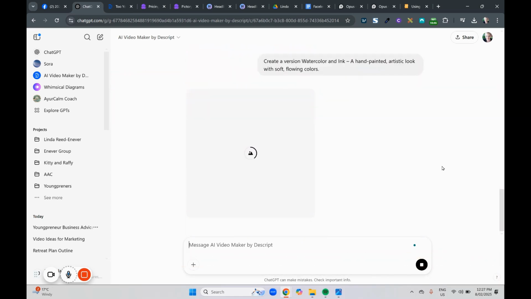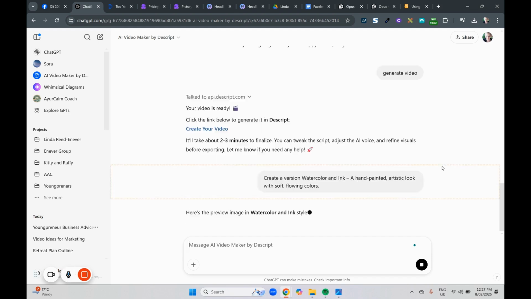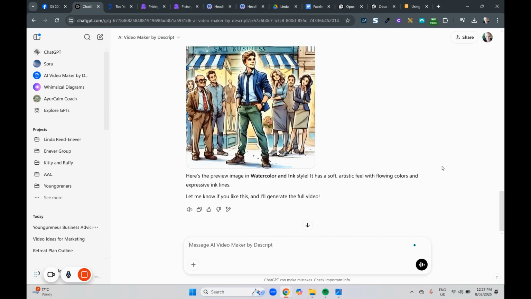So our prompt was create a version, watercolor and ink. It looks like it's doing it. It worked out that I did not type the word in. Don't you love AI for being that forgiving? So it's got the generation, it's got the style, whether we like it or we don't like it doesn't particularly matter. We know there's spelling errors in it, but I would most probably just go, okay, let's generate, and then I'll deal with the spelling errors when we get into Descript from there. So we can say generate, and the process starts all over again.